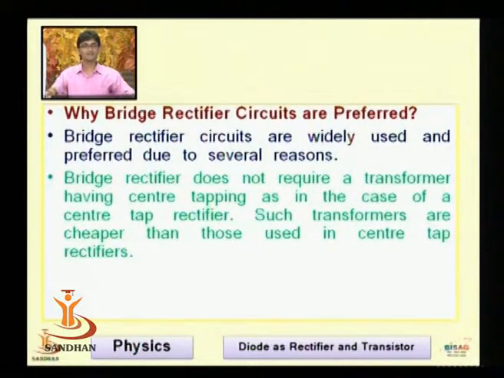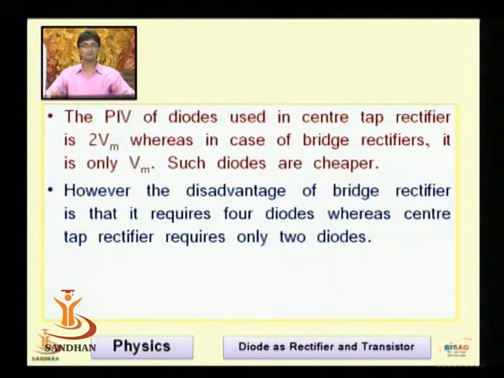Now why are bridge rectifier circuits preferred? Bridge rectifier circuits are widely used and preferred due to several reasons. What are those reasons? A bridge rectifier does not require a transformer with a center tapping facility, as we have seen in the case of the center tap rectifier. The PIV of diodes used in a center tap rectifier is 2 Vm, whereas in a bridge rectifier it is only Vm. Such diodes are cheaper.